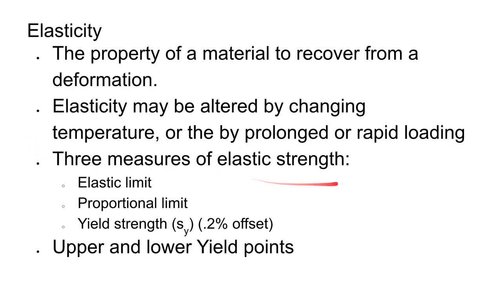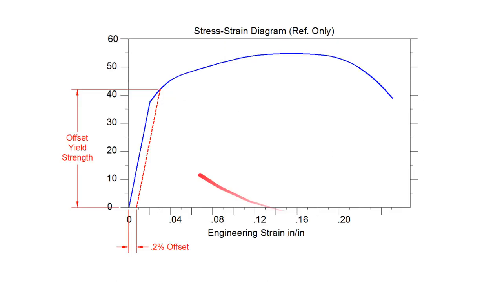Also, there are three different measures of elastic strength: the elastic limit, the proportional limit, and the yield strength. Those all three kind of happen in the same area in certain diagrams. Let me drop down here. Right at this spot, we could be talking about the elastic limit.